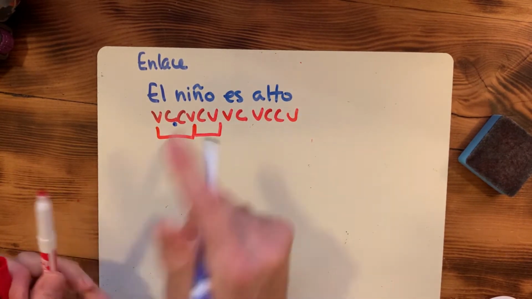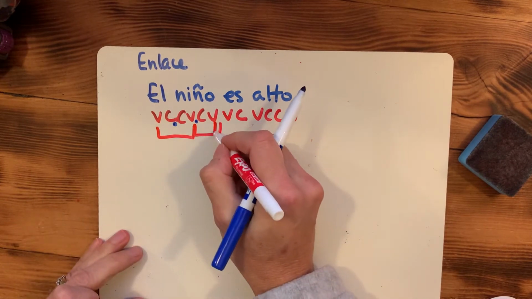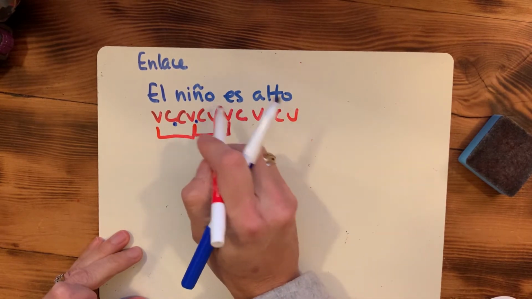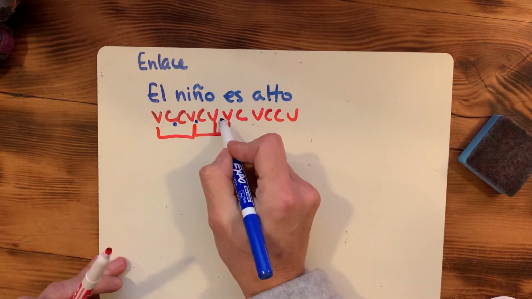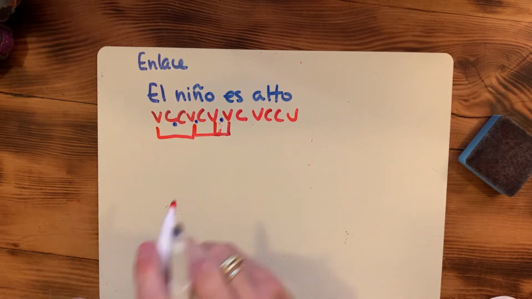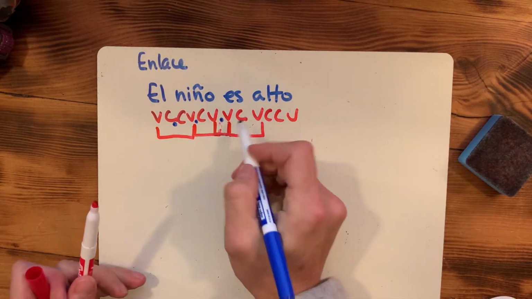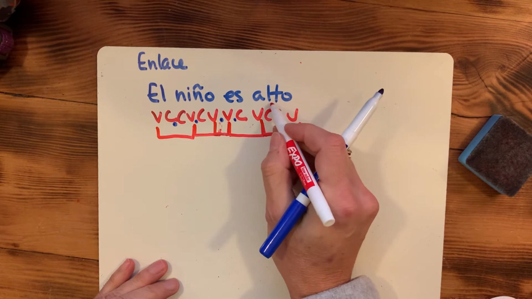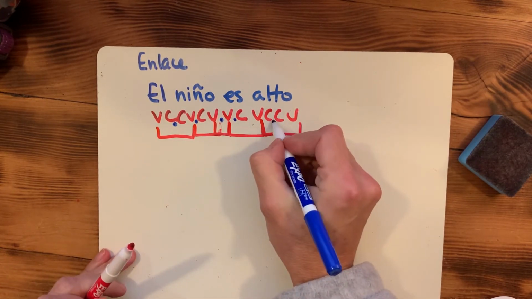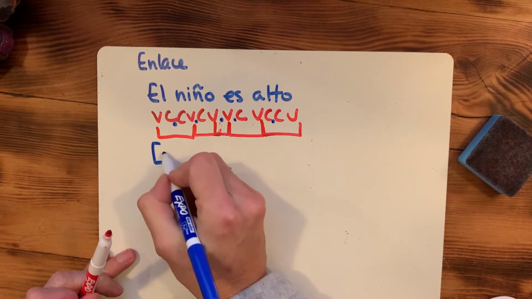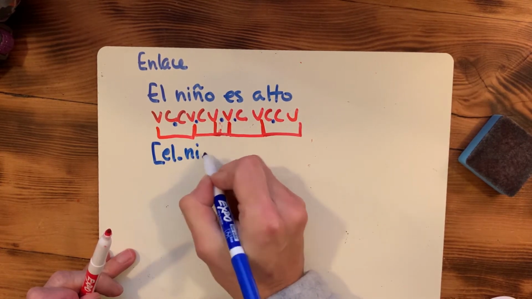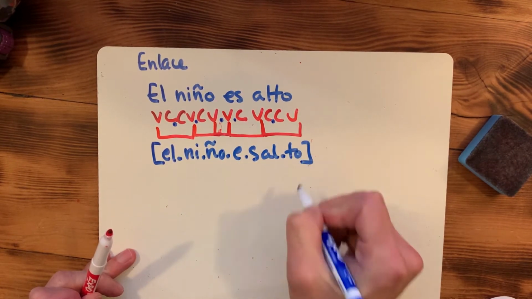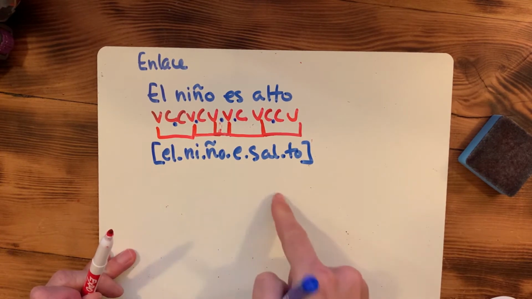Vowel to vowel is rule number 1. This vowel to vowel, OE, are two strong vowels, and therefore it's ya and yato, rule number 7. Vowel to vowel, rule number 1. Vowel to vowel, we have two consonants, we have to decide how to divide it. LT does not make a cluster, and therefore it's rule number 3. Therefore, we now simply pull down all the information without spaces. And that's how we get enlace.